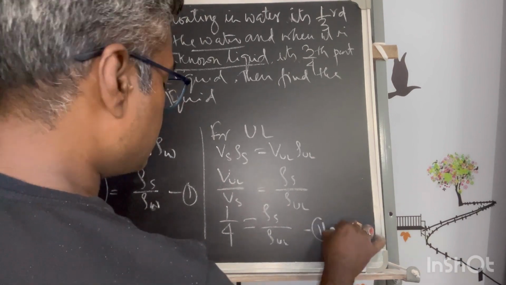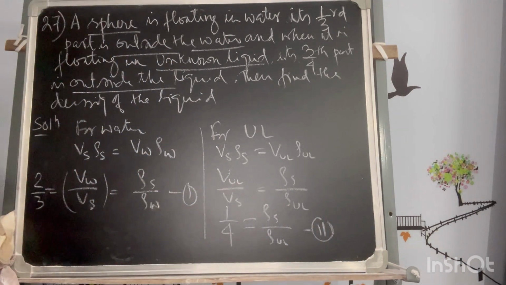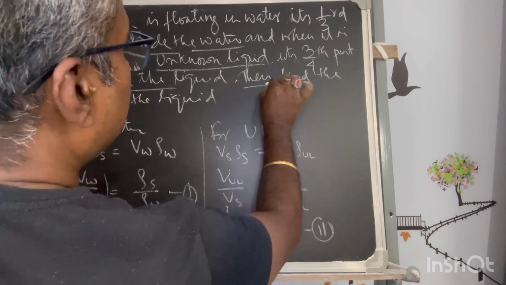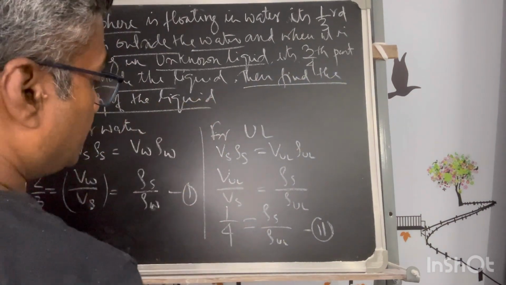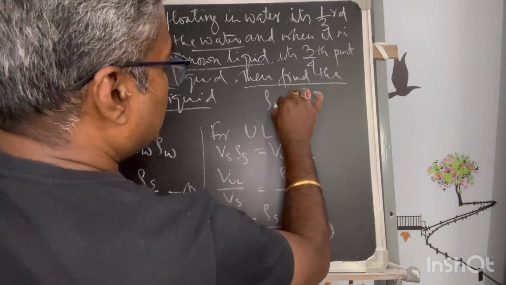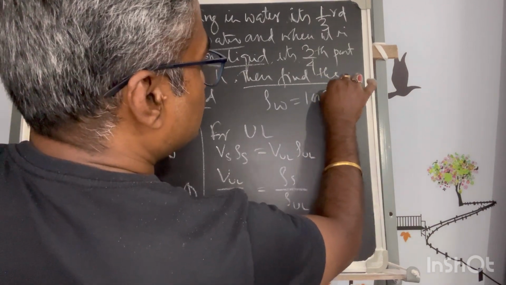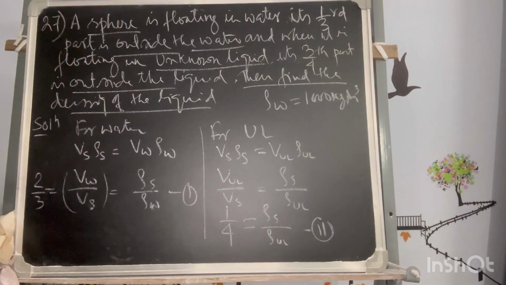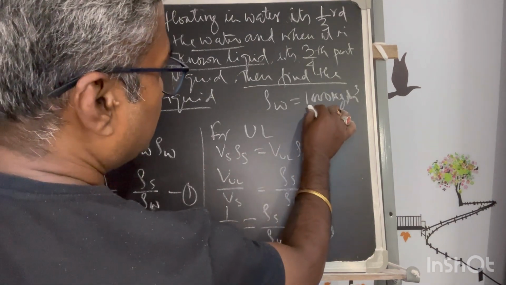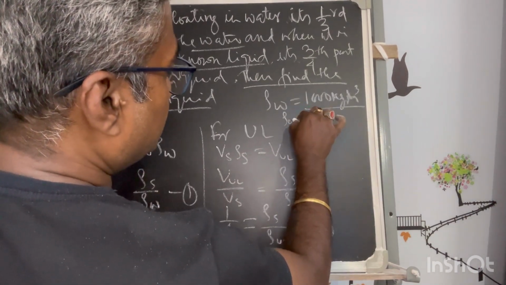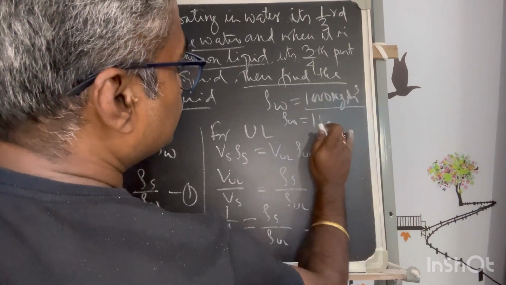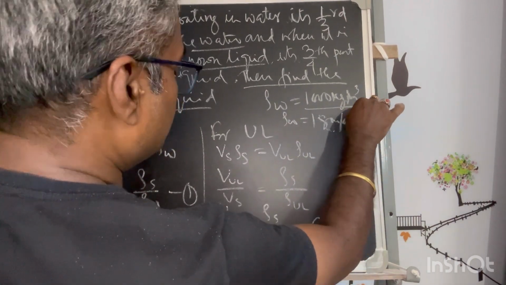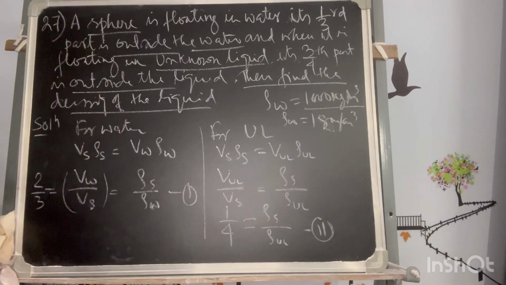This is my second equation. So there is no need of the solid density, because what you have to find is the density of the liquid, and the density of water anyhow you can consider as 1000 kg per meter cube if we are talking about SI units. Any unit is okay. You can also take 1 gram per centimeter cube, because there is no specific need for SI or CGS, so you can take the lower one so that the calculation will be a bit easy.